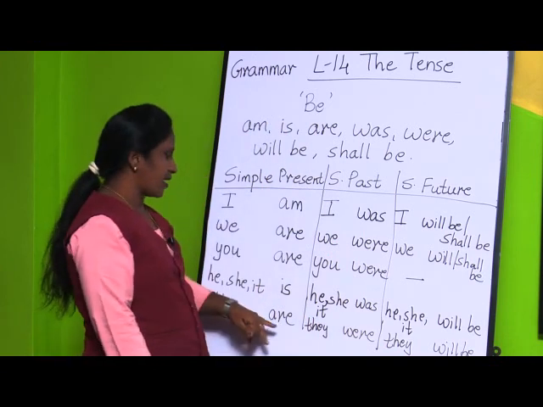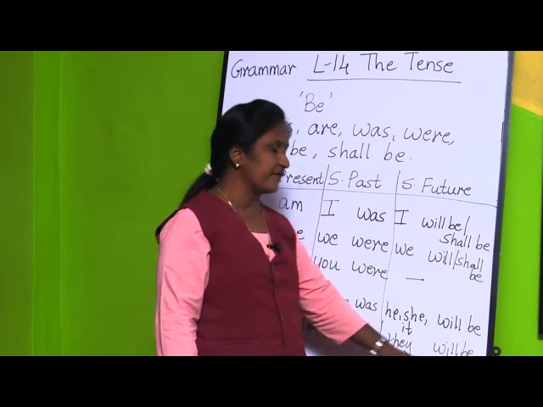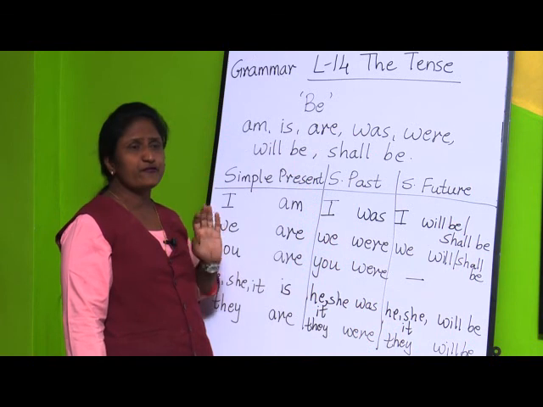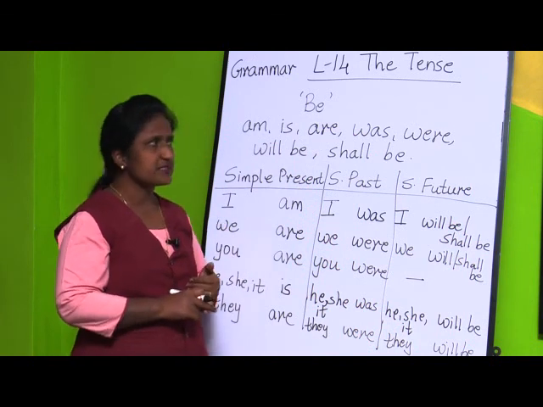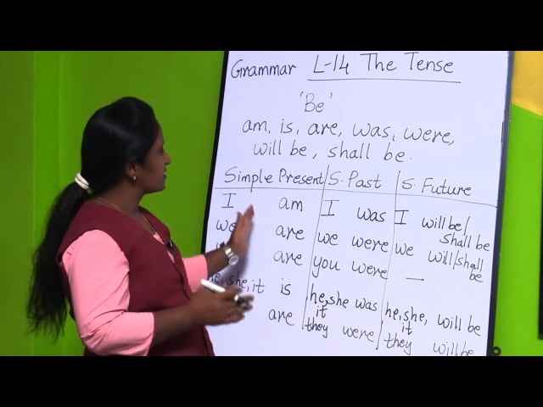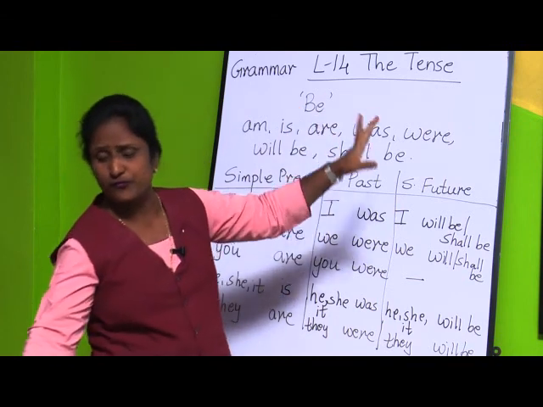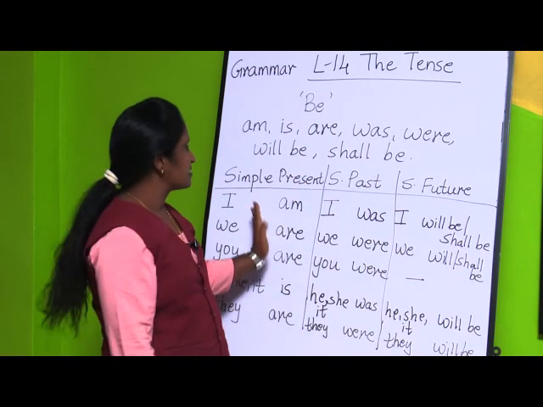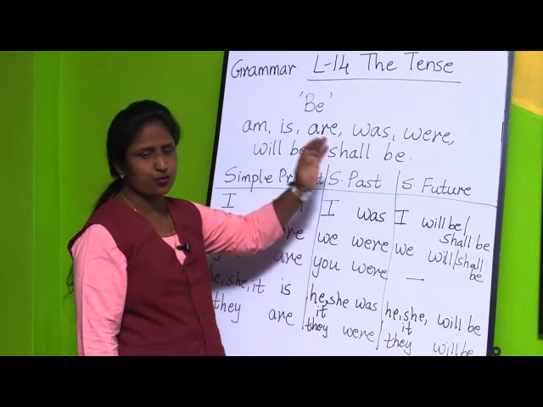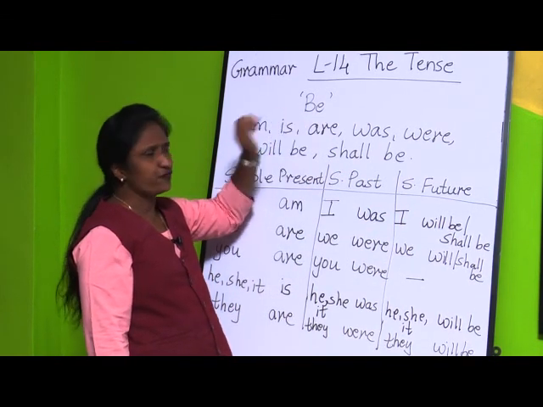Here for they: they are playing, or they were sleeping, or they will be coming tomorrow. So this was all about be form of verbs for simple present tense, simple past tense and simple future tense. Now the same table will be there, but the verb form will be changing. This table will be the same: simple present tense, simple past tense, simple future tense. Now we have learnt about be form of verbs.